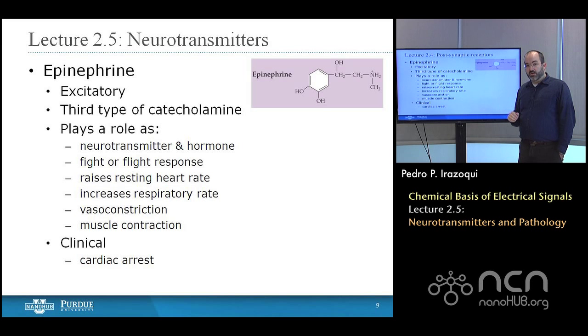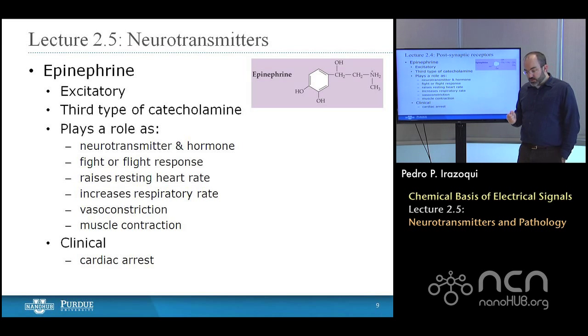It also plays a role in the fight or flight response, where the adrenaline raises your heart rate, increases your muscle tone, increases your respiratory rate, leads to vasoconstriction, so a constriction of the blood vessels, which keeps more of the blood in the middle of your body and in the brain, and less of it in your extremities, and it leads to a muscle contraction, so increased muscle tone, enabling that fight or flight response.